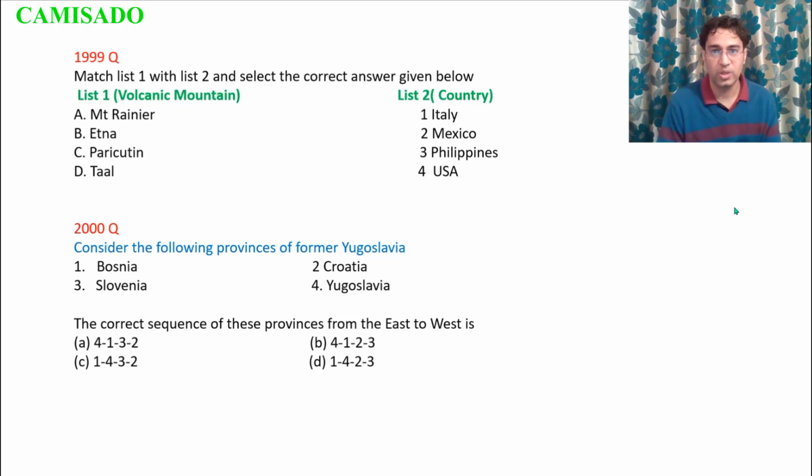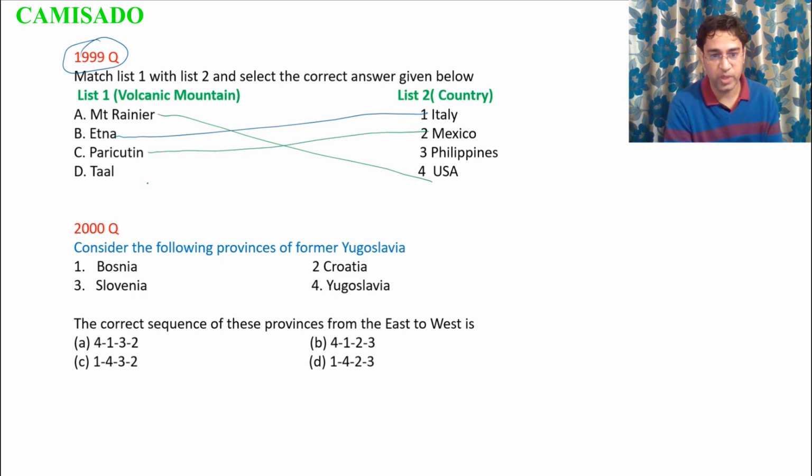So let us look at this question from the year 1999. Etna lies in Italy, we have just studied this, and the others are: Mount Rainier lies in the USA, Paricutin lies in Mexico, and Taal lies in the Philippines.